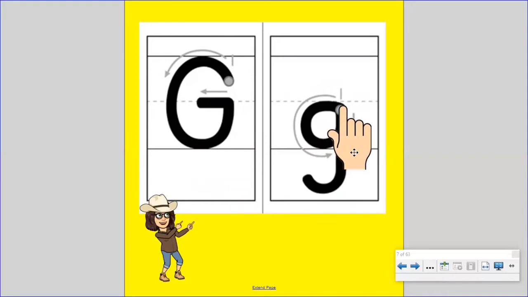Start at the middle line. Curve around like a C, up, hook left. That's the lowercase g. And remember, the G makes the G sound.